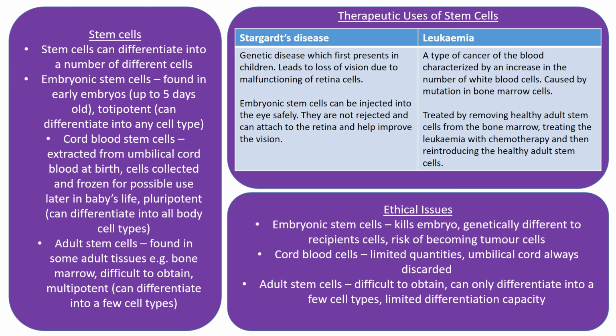With cord blood cells, they are limited in their quantity because they're only in the umbilical cord. However, the umbilical cord is always discarded, so if you don't take the stem cells, then they're going to be discarded anyways. And adult stem cells are difficult to obtain because you have to go through a procedure in order to get them, and they can only differentiate into a few cell types because they're multipotent. So they have limited differentiation capacity. They can't turn into anything, only a few cell types.